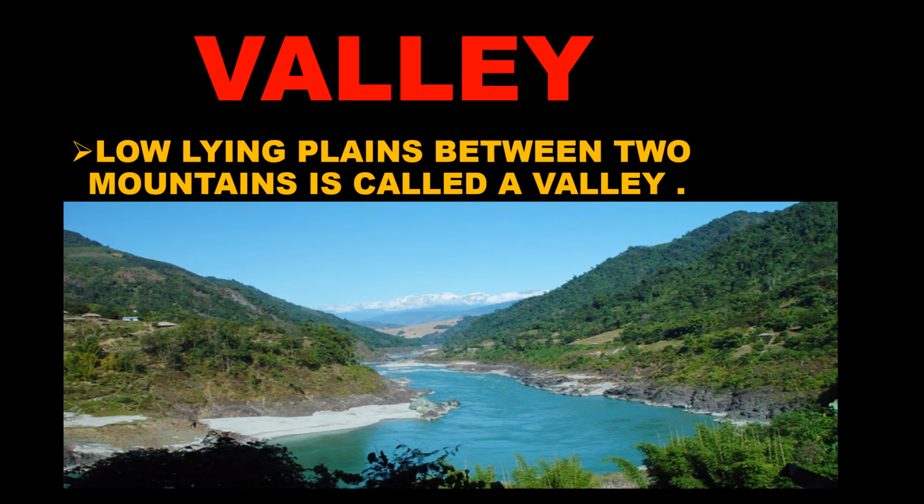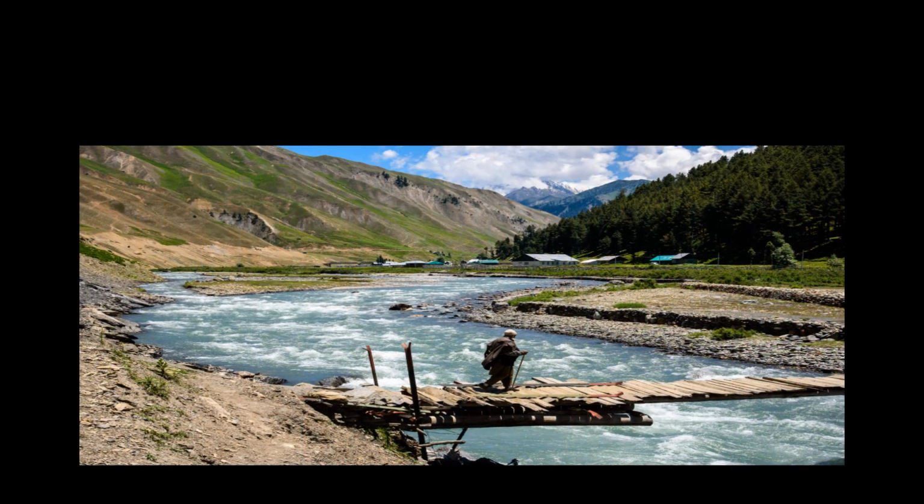And children, valleys are very beautiful. Many people also live in the valleys. And children, snow from the mountain peaks melts and flows through the valleys as rivers. When there is snowfall on the mountains and the snow starts melting, what happens?